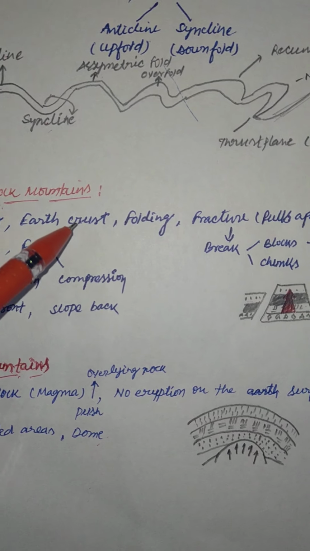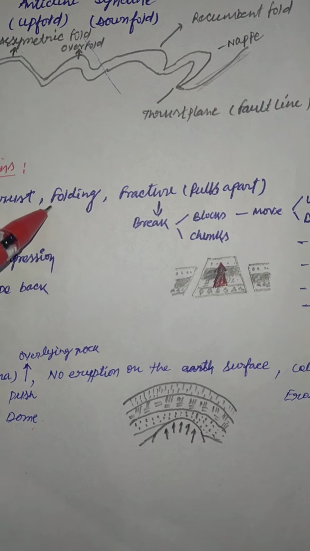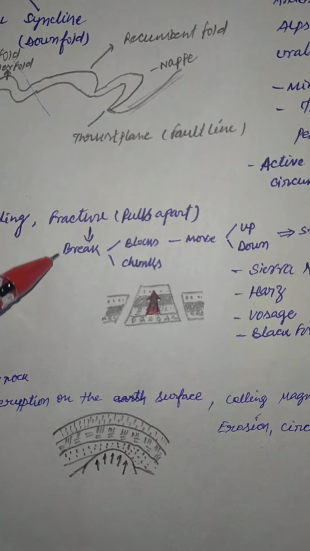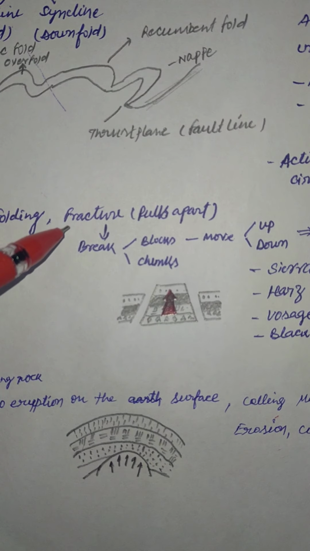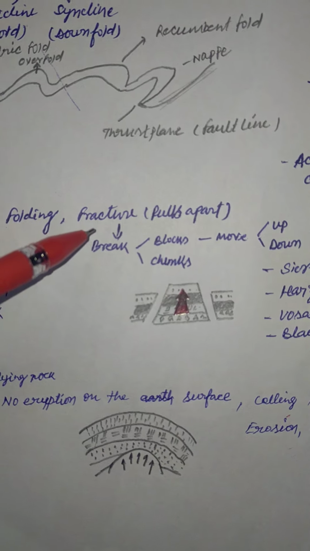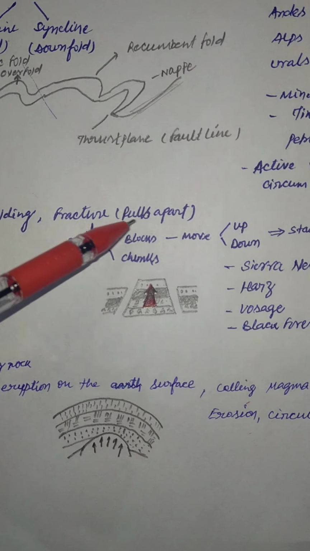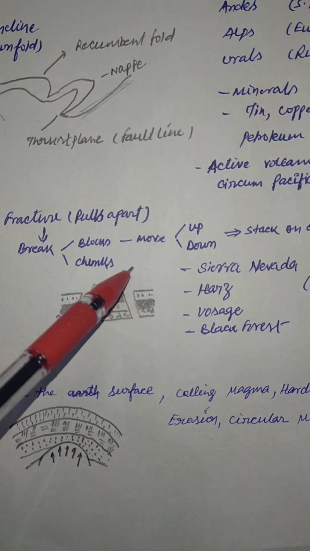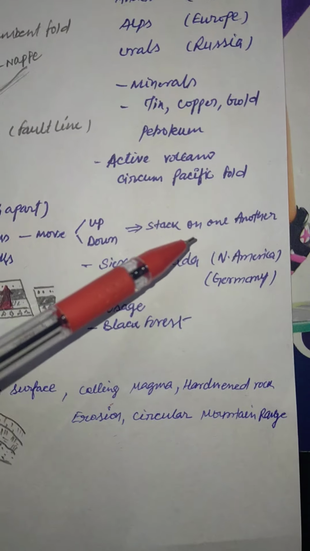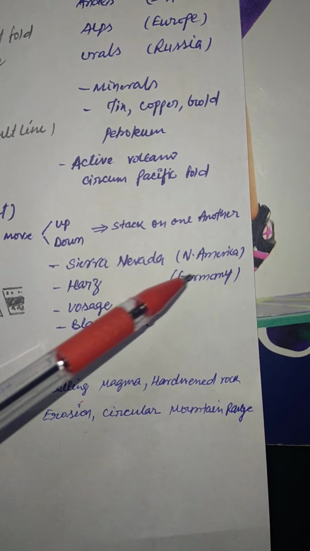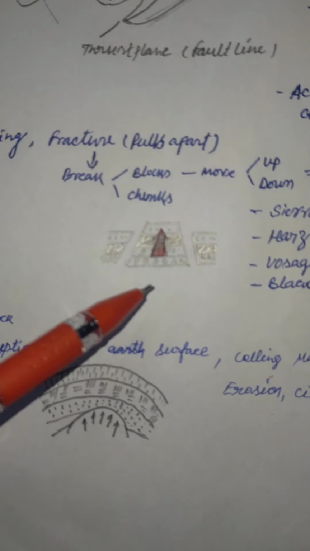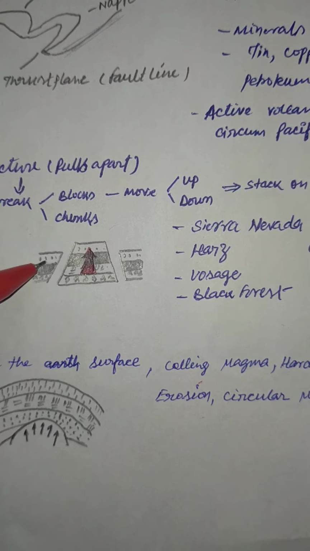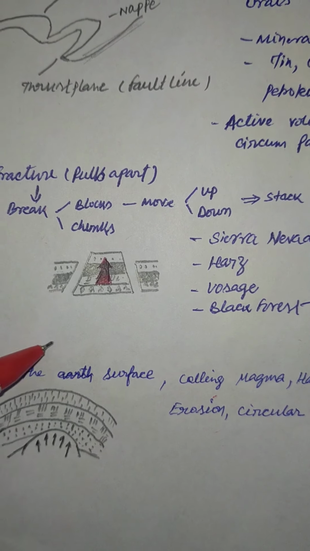There is a bending in the earth crust, because of which there is a folding, but it does not fold completely. Before getting folded, it breaks. There is a fracture because of which there is a break. It breaks into blocks and chunks, and these blocks and chunks move up and down, and they stack on one another. You can see this, right? This part has gone upside, and these parts have gone downside.